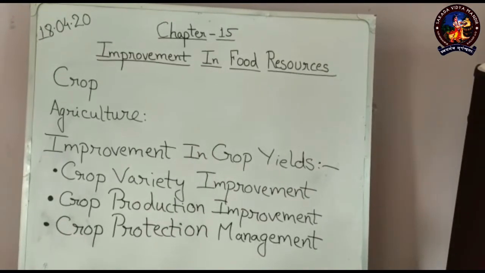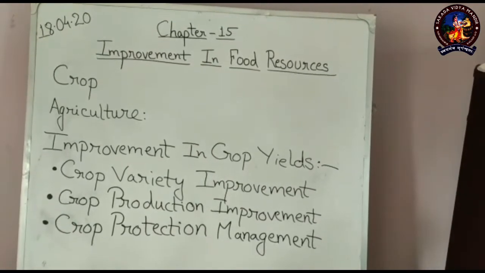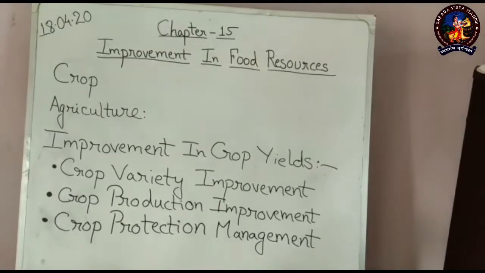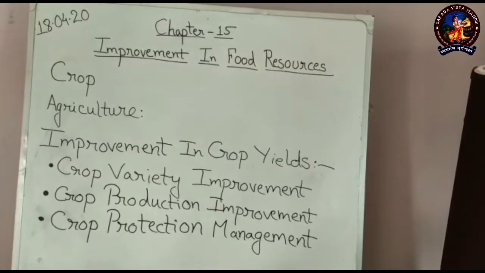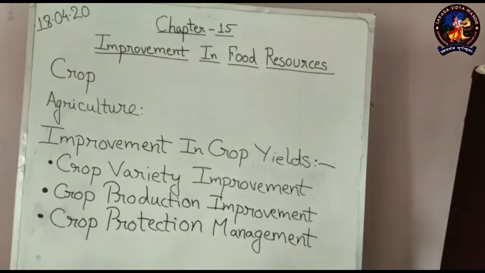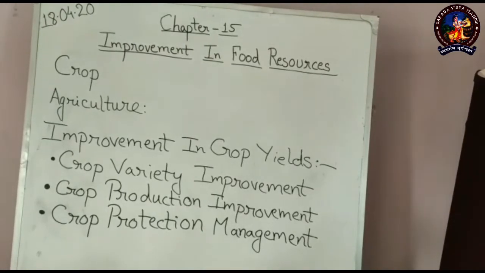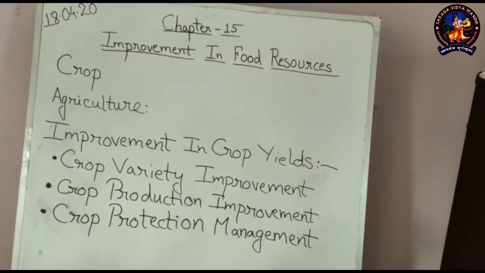But this is still not sufficient. So, the major groups of activities that have to be taken into consideration for improving crop yields are crop variety improvement, crop production improvement, and crop protection management.